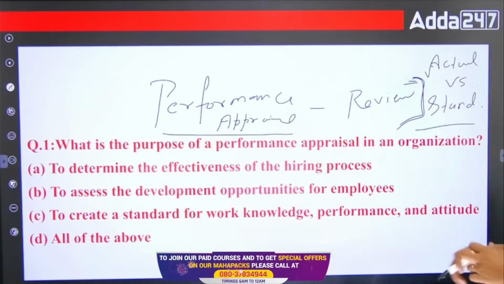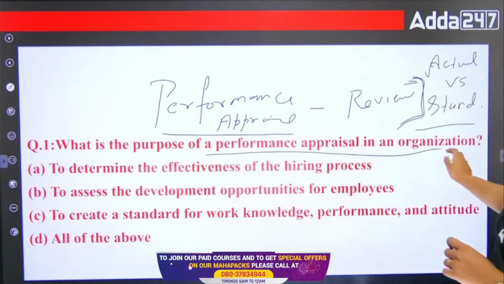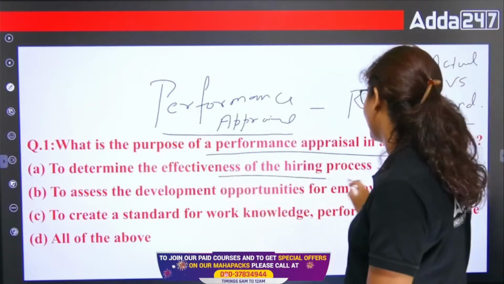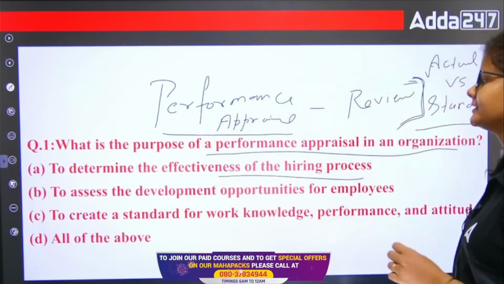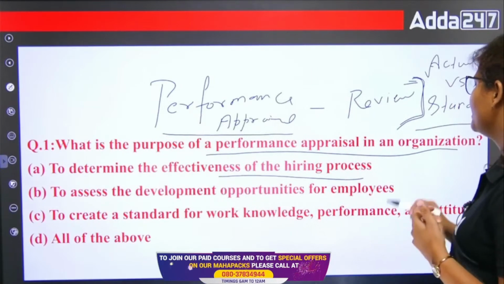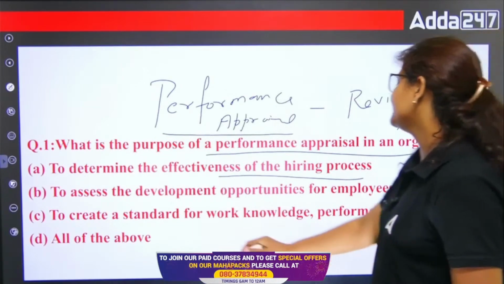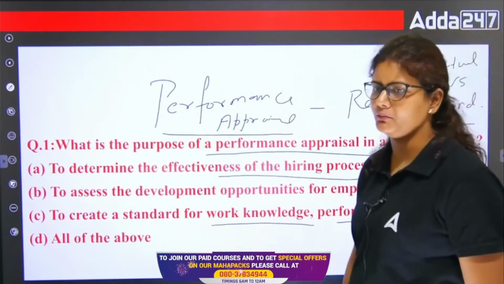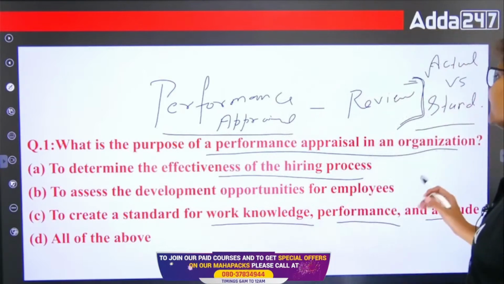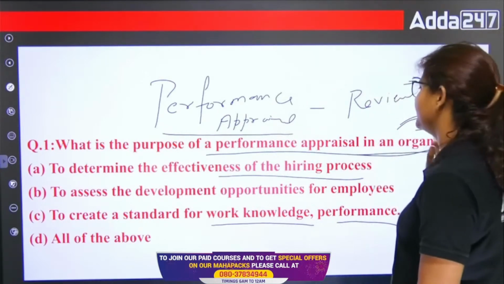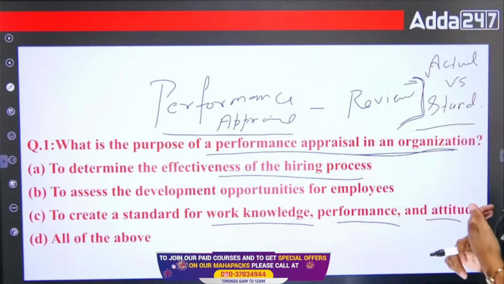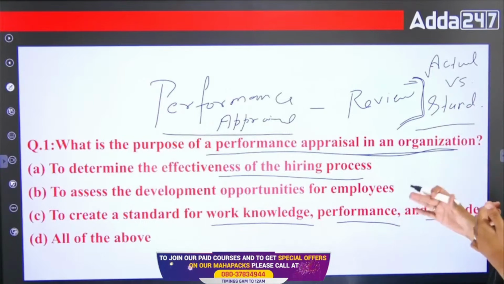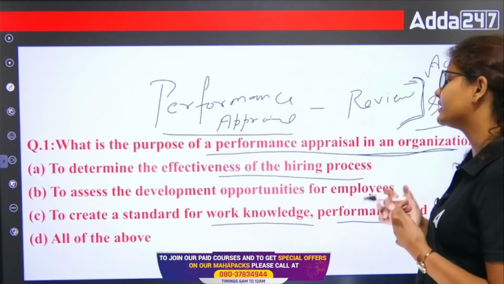Now the first question is, what is the purpose of a performance appraisal in the organization? Option A is to determine the effectiveness of the hiring process. B is to assess the development opportunity for employees. C is to create a standard for work knowledge, performance, and attitude. And D is all of the above, right? So basically, what is the purpose of performance appraisal in the organization? A is to determine the effectiveness of the hiring process. B is to assess the development opportunities. C is to create the work knowledge.